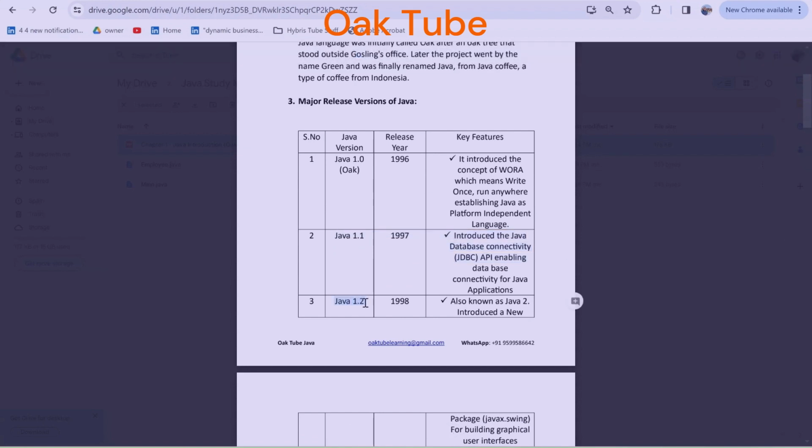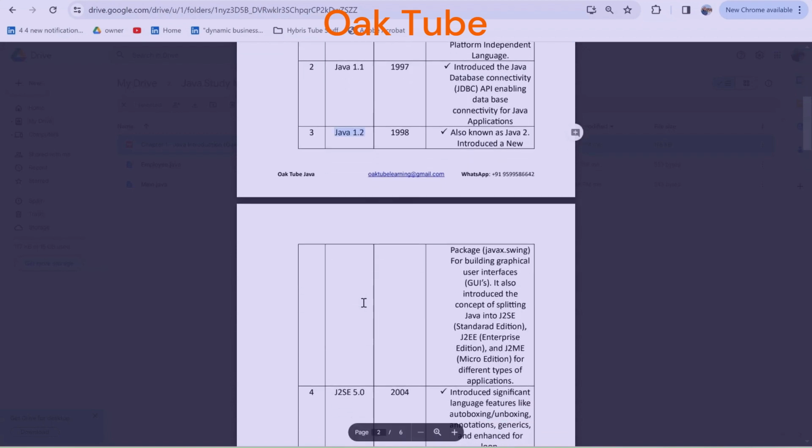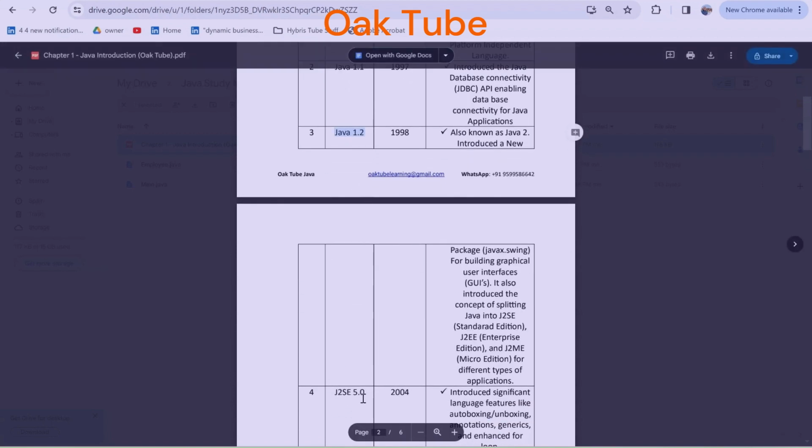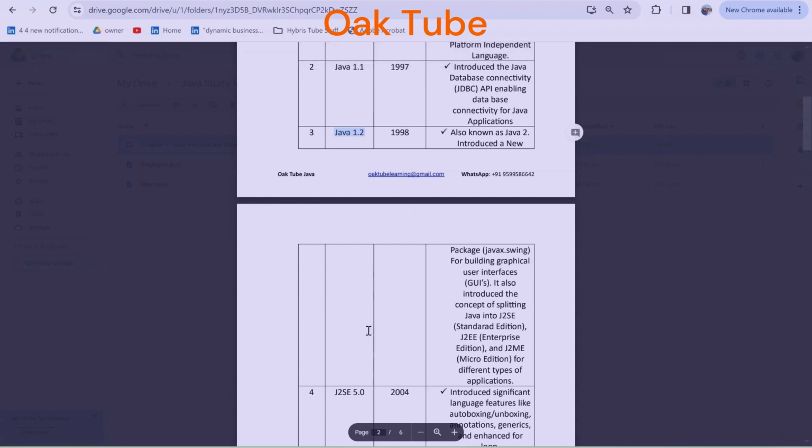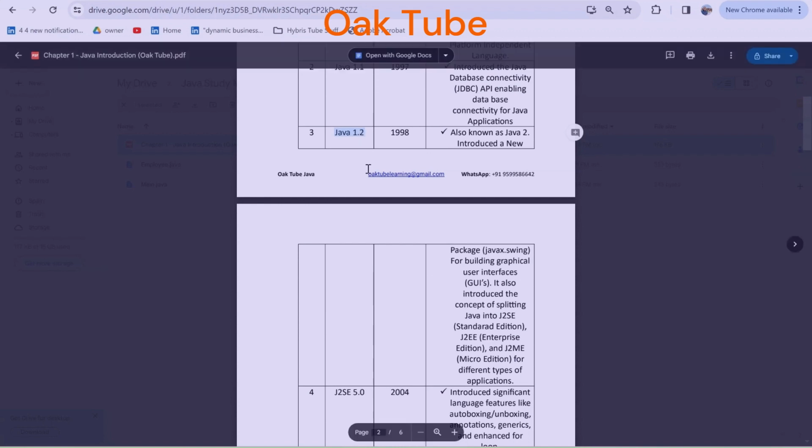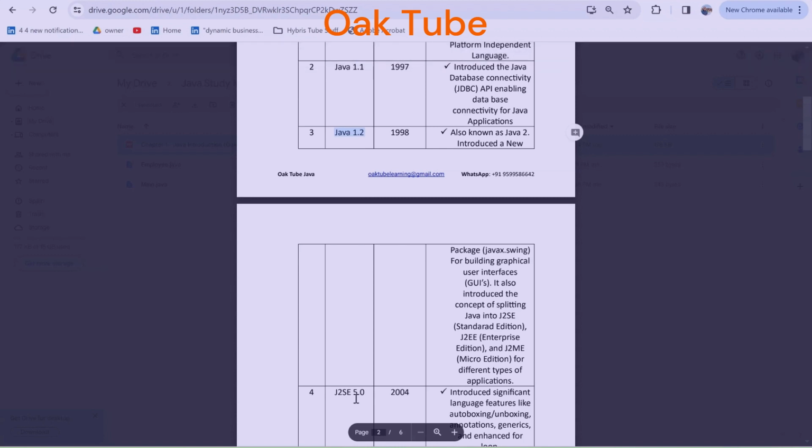After that, guys, Java introduced versions like Java 1.2 and Java 1.5. Those starting with 1.2, 1.5 were the internal versions, right?